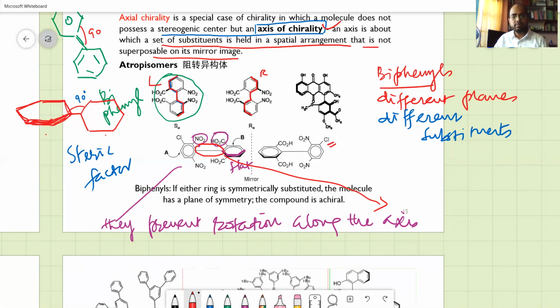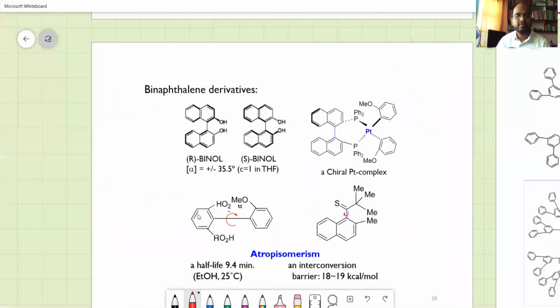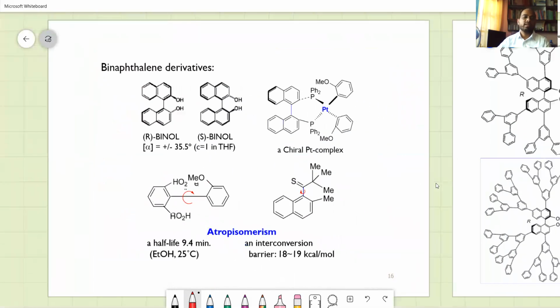If either ring is symmetrically substituted, the molecule has a plane of symmetry and the compound is achiral. A very important point. So you should have chirality along the axis also. The axis of chirality is there. Then you have naphthalene derivatives also. Naphthalene derivative is not in our syllabus, but I'm just giving an example of how this can be in plane or out of plane. But here is an example of atropisomerism with the biphenyl.